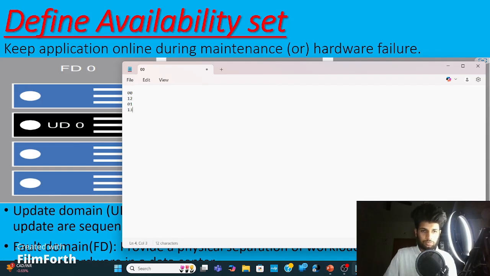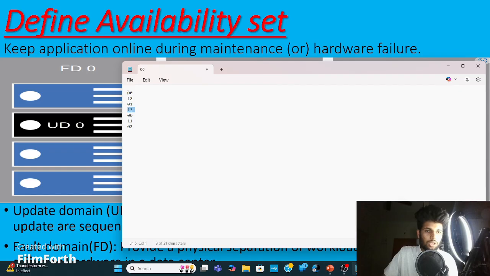Here I will give the 2, again 0, and again I will give here 0, and again here 1, and again here 1, and again I will go back to 0, and again I will give the 2. Okay, fine. So there's one virtual machine, and another, and another. So how many virtual machines have I created? I have created 7 virtual machines.